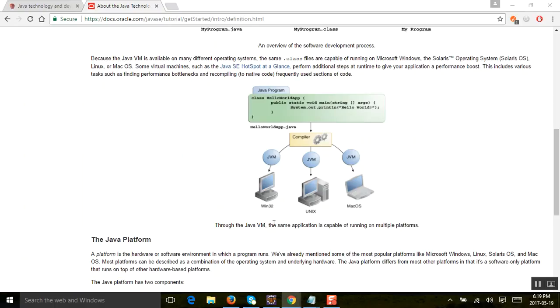Any operating system you choose, Linux, Windows, Mac, you can install JVM, Java Virtual Machine. Okay, some new concept here. This code converts into bytecode, which is independent of any operating system. But on each operating system, you can have Java Virtual Machine installed. Alright, makes sense up till now?